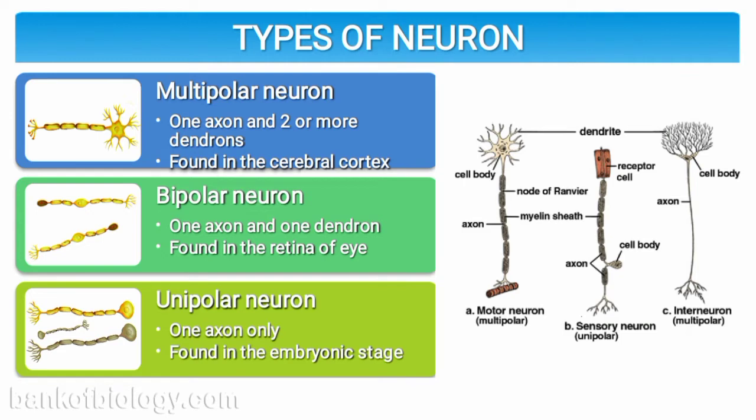Next is unipolar neuron. These are also called motor neurons. They have only one axon and are found in the embryonic stage. Means to say, when a zygote is converted into the embryo and the embryo further converts into an individual, during that stage unipolar neuron or motor neuron is formed.